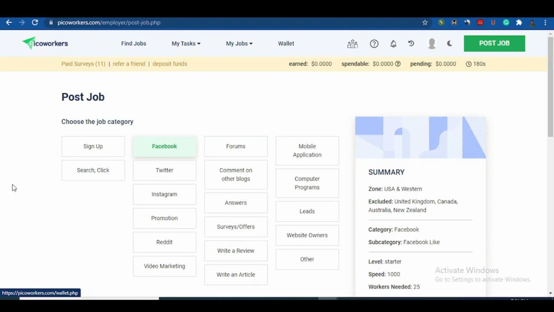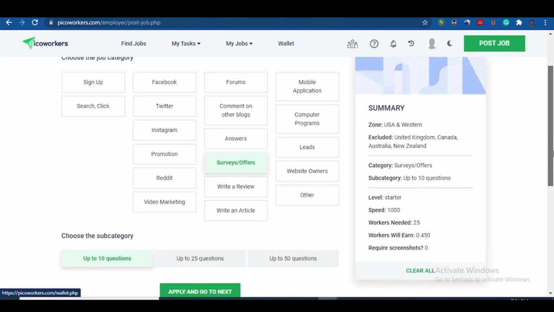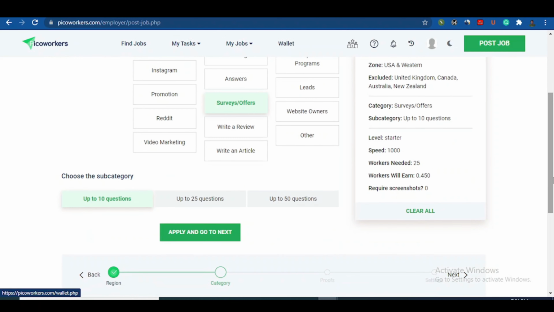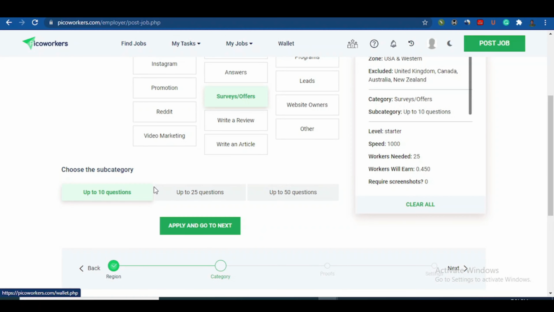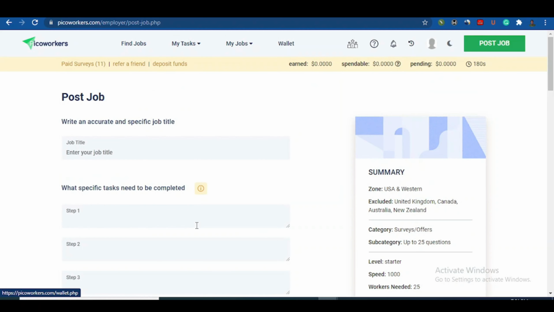Then what I want them to do is to complete a survey and offer. So this is what I want them to do. Complete a survey and offer. Very simple, and the questions are just few. I'll say up to like 10, or probably up to like 25 questions. Then you click on apply and go next.